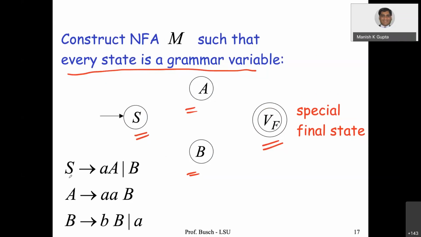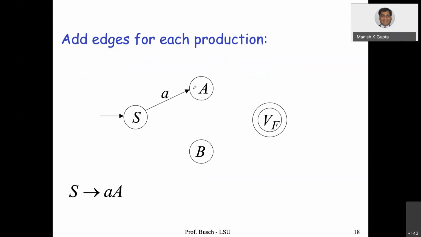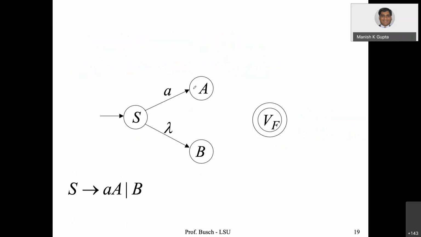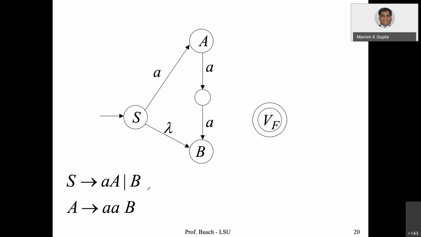Now I look at the first production rule, S going to aA, right? Then I can make an arrow here, and I write a on it. So for the first production rule, I can construct the first transition in the NFA like this. Then I use the second one with lambda: from S with lambda, I will go to B, because there is nothing in front of B, as you can see. Then A going to bB: we have another state in between, and we go to B.